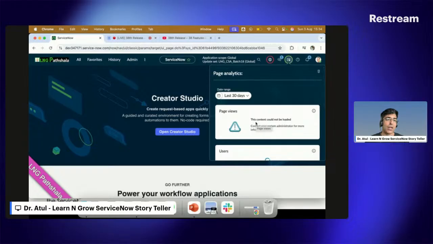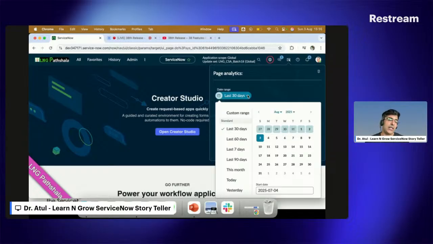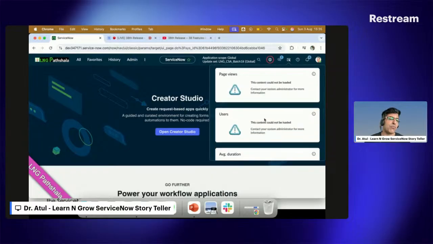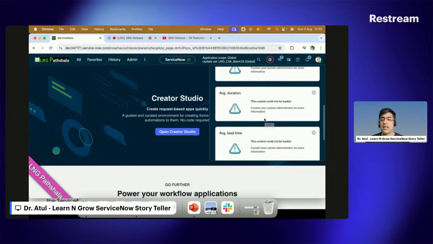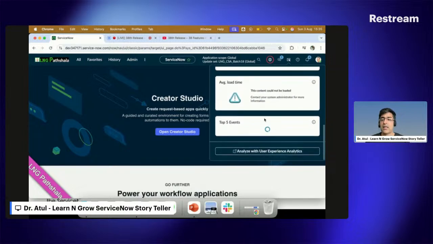Also, what is good in this part is that you can put in a date range as well. It is something like a report which ServiceNow added automatically on the homepage, and now we can see how my pages are behaving at a point in time. I don't have much data there because maybe some job is not running for this, but this is something you can see in your PDA as well.